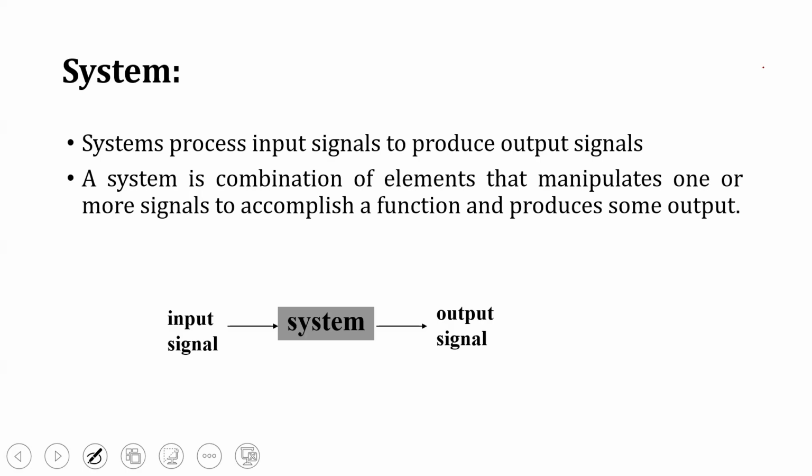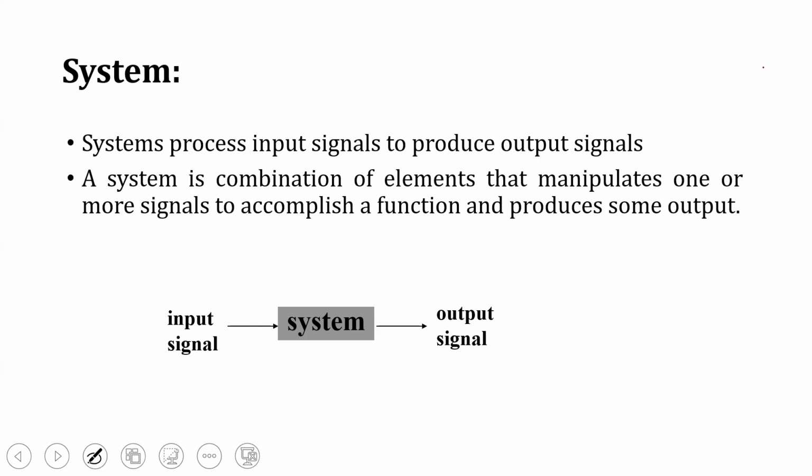So whatever input signal we give to a system, relevant to that and what system we are giving, based on that, you get the output signal. So a system is a combination of elements that manipulates one or more signals to accomplish a function and produces some output. So that is a system.